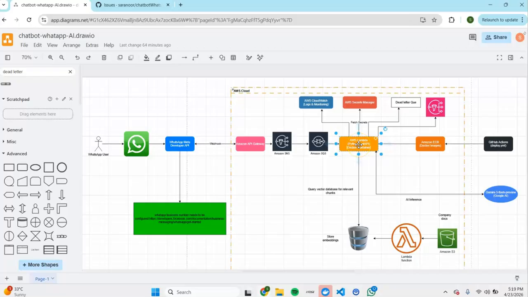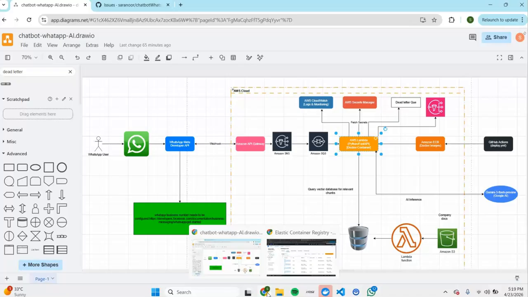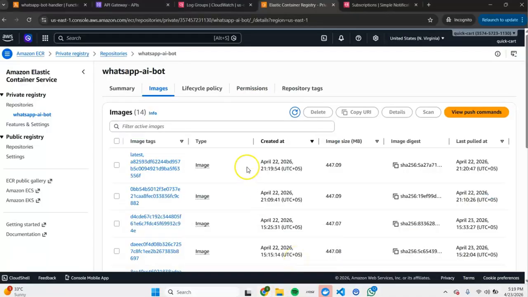Lambda here is going to make the AI inference using the documents that are stored in the form of embeddings in this vector database, and using that it is going to call the Gemini model and it replies back to the customer with the answer. So if we look at the resources, let's go to the AWS console.